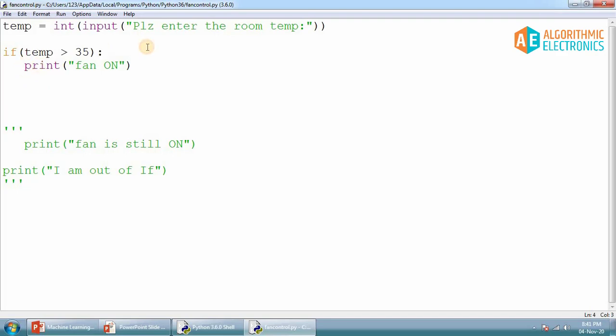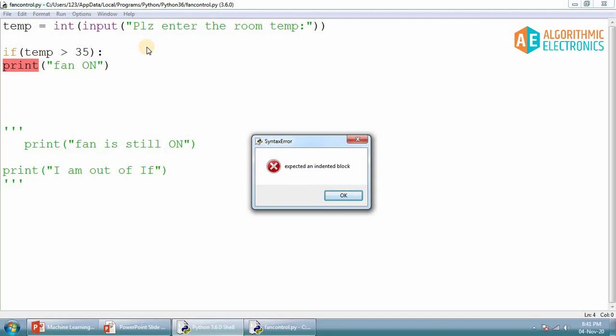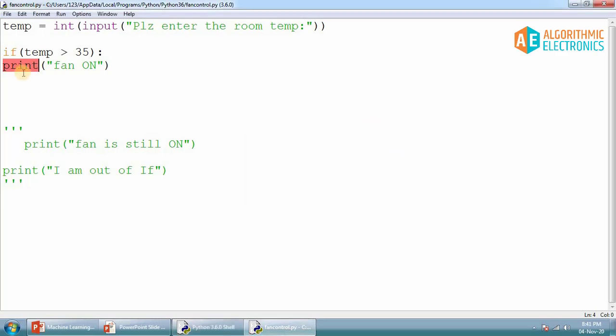Now automatically, it is taking 4 number of spaces. What if I give no spaces? Will it be error in Python? Clearly, as per the definition is concerned, as there is no indentation, clearly there will be error. As there is no void spaces, clearly there will be an error during running this code. So let's try to run this by clicking F5, and here we go. There is a clear-cut error message. Expected an indented block. That means it is expecting some indentation here or some void spaces before the print statement.